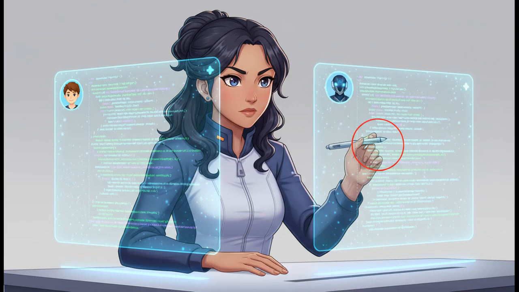I mean, you wouldn't blindly merge a junior dev's PR, would you? Of course not. And you absolutely should not blindly accept the AI's code either. You have to apply the same critical eye, the same high standards, the same rigor.